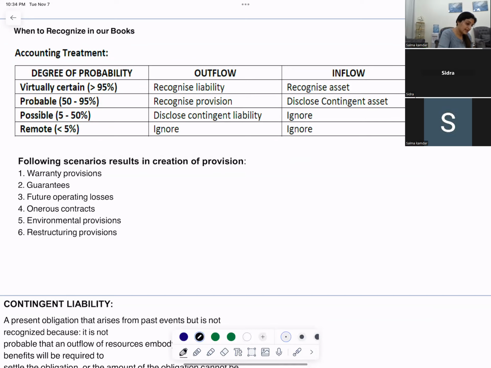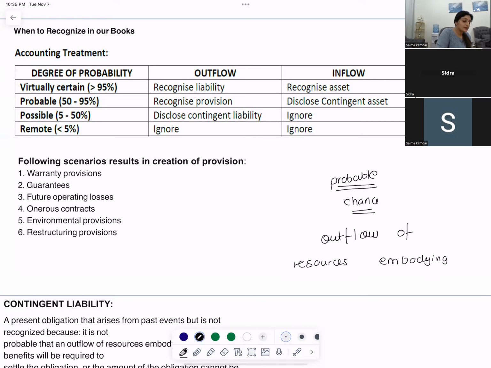There are probable chances that it will result in an outflow of resources embodying economic benefits. And what about a liability?